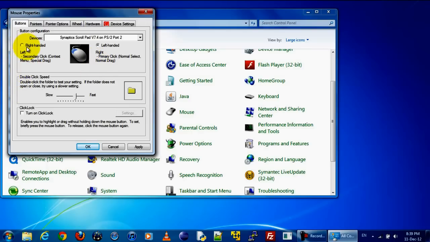Now, right-click on right-handed to return back to normal. Now, click on Apply to save changes.